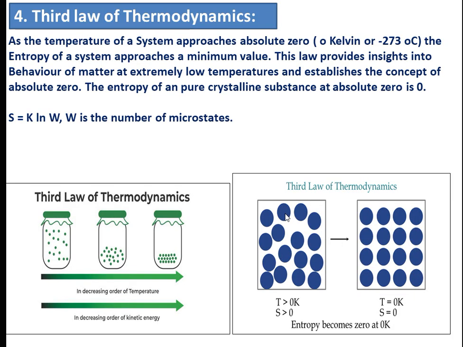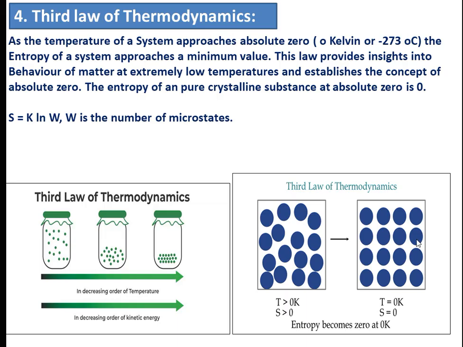Then we come to the third law of thermodynamics. The third law also tells about the entropy of systems. It says that at absolute zero temperature, or 0 Kelvin, or minus 273 degrees centigrade, the entropy of any system approaches a minimum value. This law provides insight into the behavior of matter at extremely low temperature and establishes the concept of absolute zero. So the entropy of a pure, perfect crystalline substance will be zero.